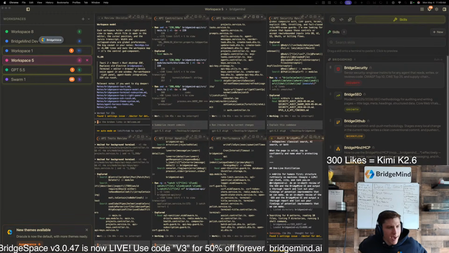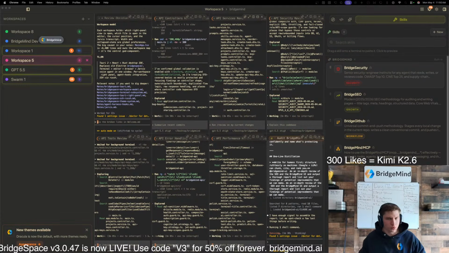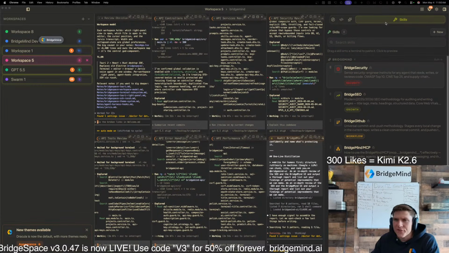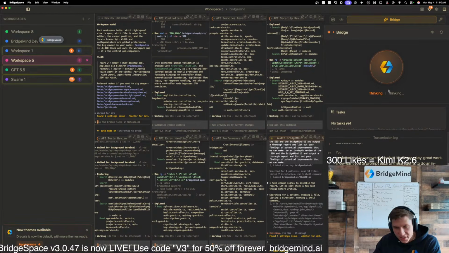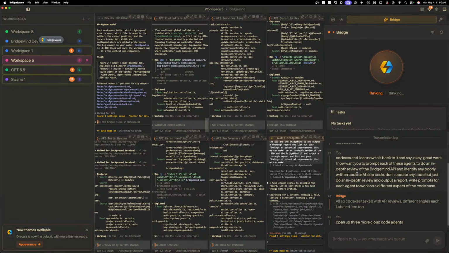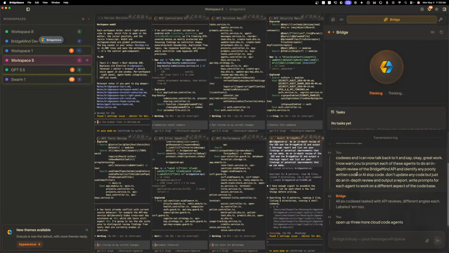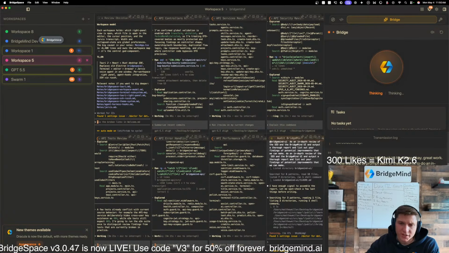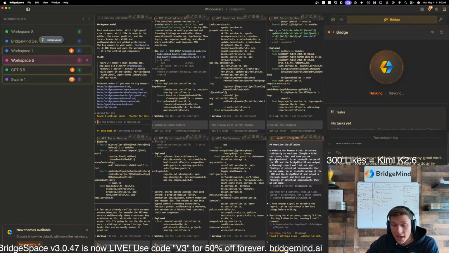How much do you pay in AI subscriptions, and how do you have A2A communications in case you have multiple subscriptions? Yeah, so you can have A2A communication with this Bridge. Bridge is able to process the context of all the agents. So if you're in a workspace inside of BridgeSpace, you can just work with Bridge here. As you guys can see, it has been very much improved since the last update. I was just grinding like crazy over the weekend, and it has gotten a lot better.